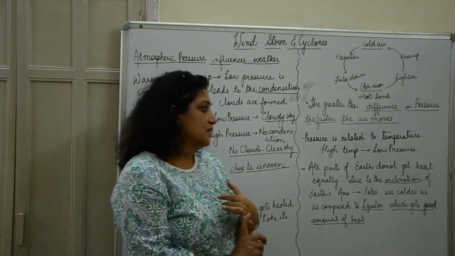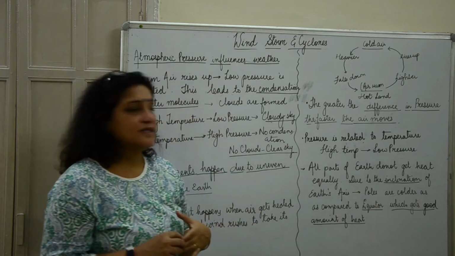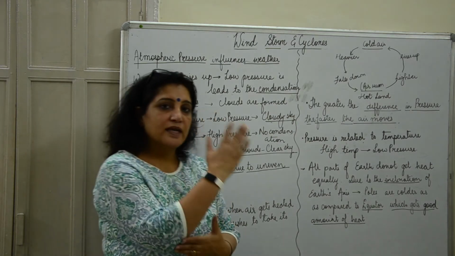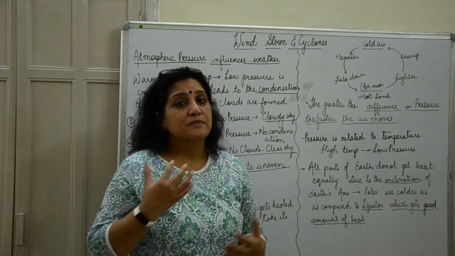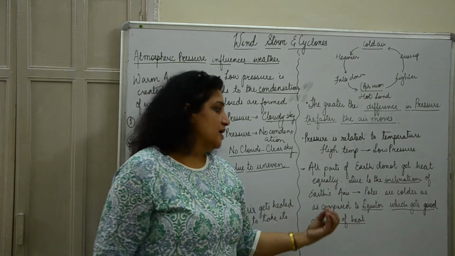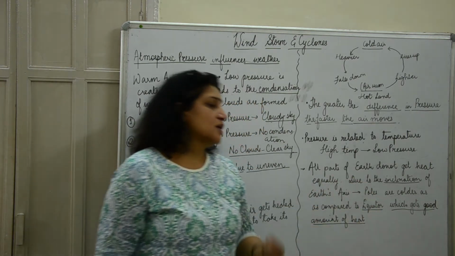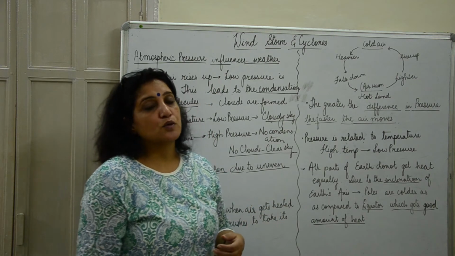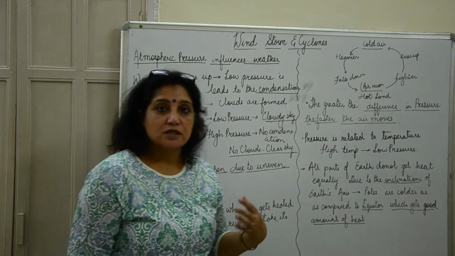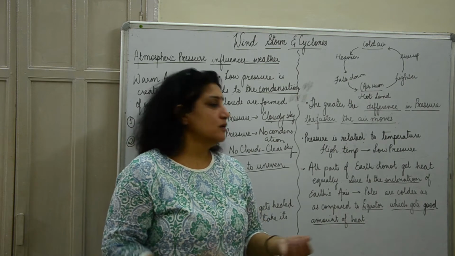Now we also know that all parts of Earth do not get heat equally because of the inclination of Earth's axis. The polar regions are comparatively much colder than the equatorial region, because the equator gets a good amount of the sun's heat, and the sun is the source of heat for Earth.